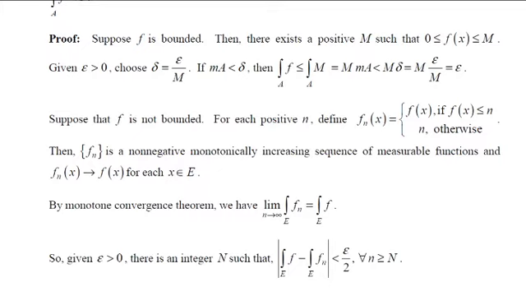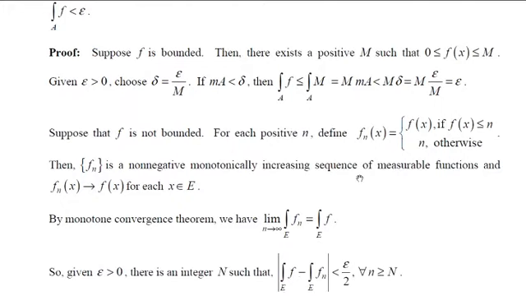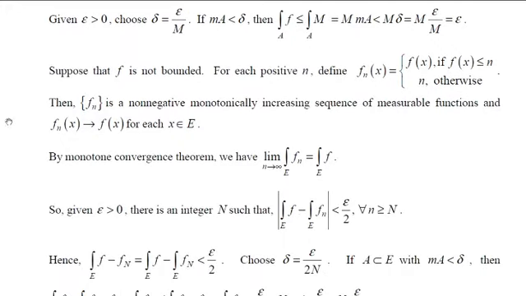So this is less than epsilon by 2. Now choose delta as epsilon by 2n. Epsilon is positive, n is positive, therefore we can assume this value. And suppose there is a set A which is a subset of E with measure of A less than delta, then what is your integral?